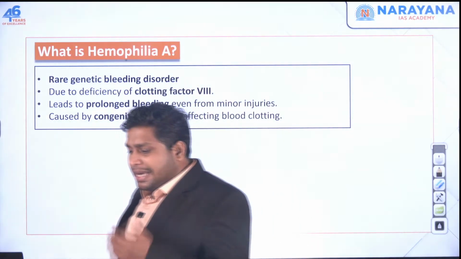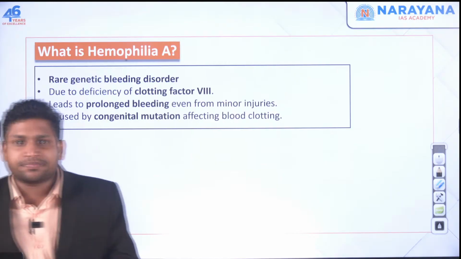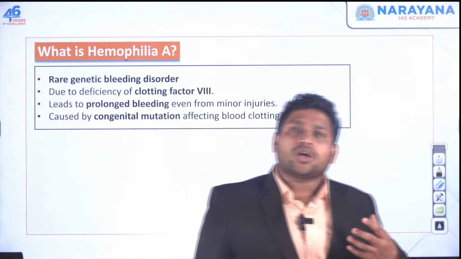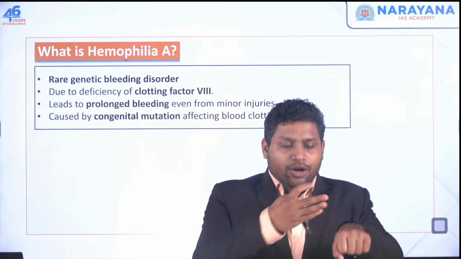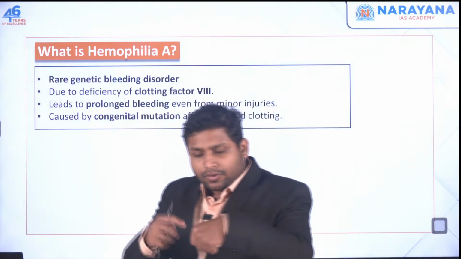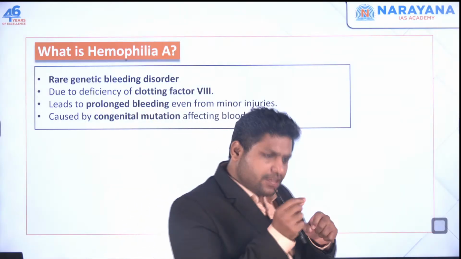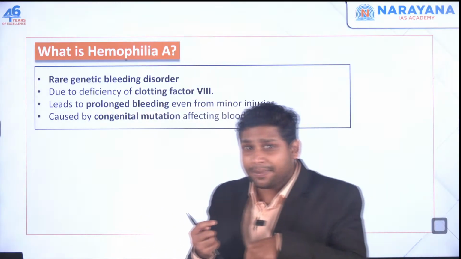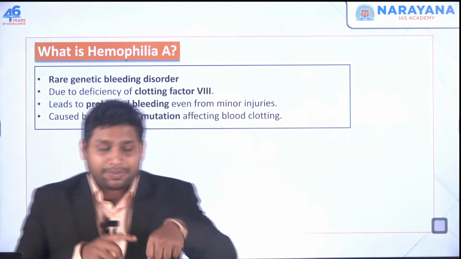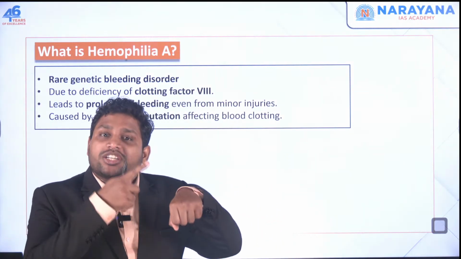Now what is hemophilia A? Exactly what happens? You must have heard about blood clotting. Let's say I got a cut over here. Some blood will come out, but within a few minutes, blood clotting will take place at this particular location where the cut is.